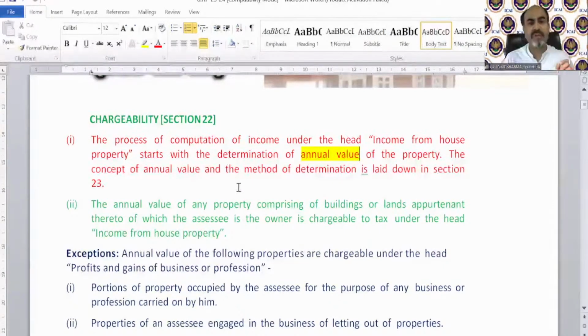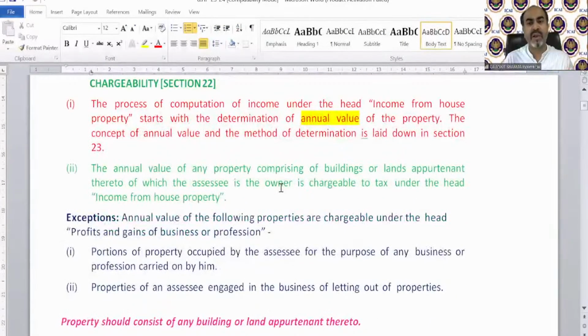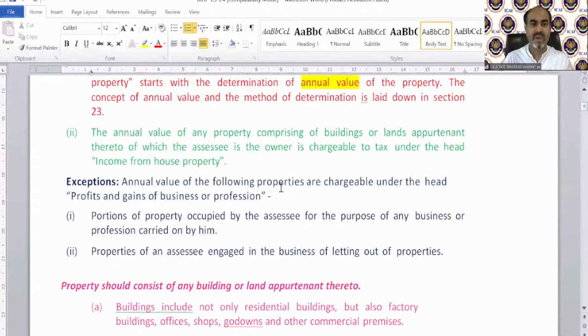The annual value of any property comprising of building or lands appurtenant thereto, of which the assessee is the owner, is chargeable to tax under the head income from house property. Of course, the same thing has been discussed. Annual value of the following properties is chargeable under the head profits and gains of business and profession.